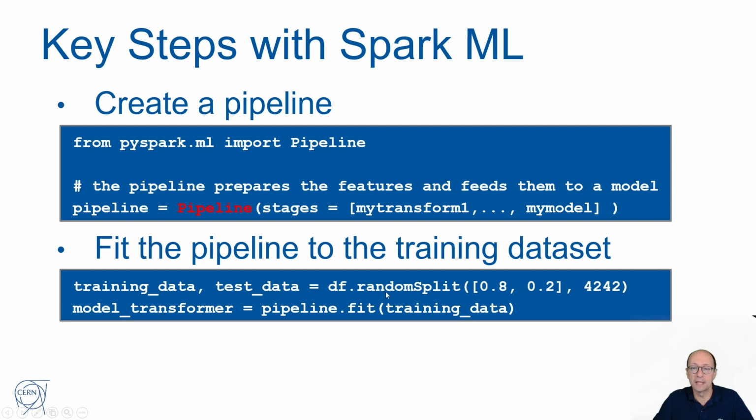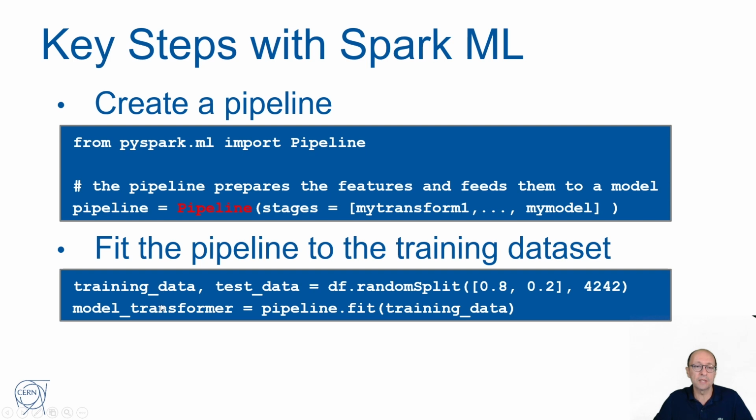So we take the data. Let's say the input data is in a data frame that we read from some file source. It's typical in this domain to split the data into a training and test data set. Often one uses three data sets: training, validation, and test. For simplicity, here we just use training and test, and we split 80% and 20%.